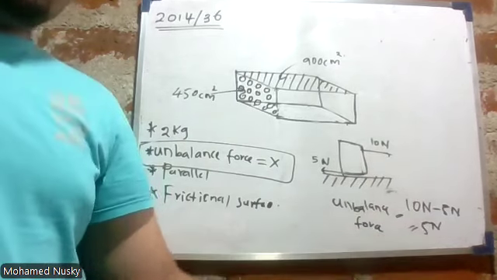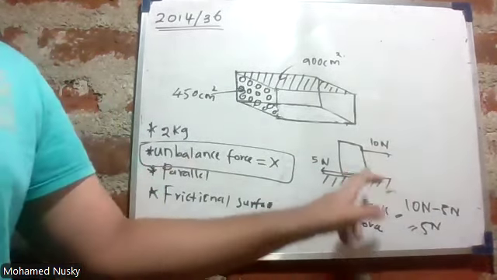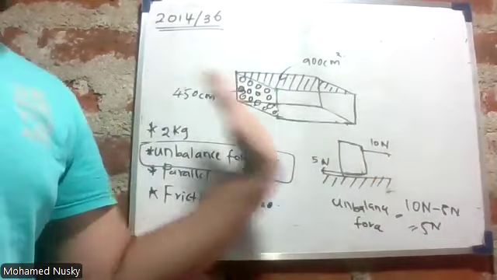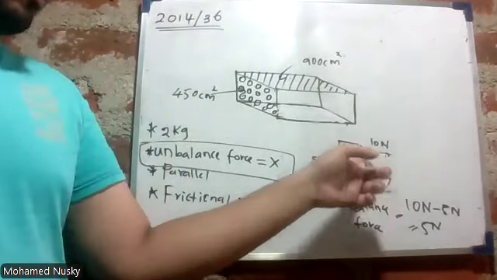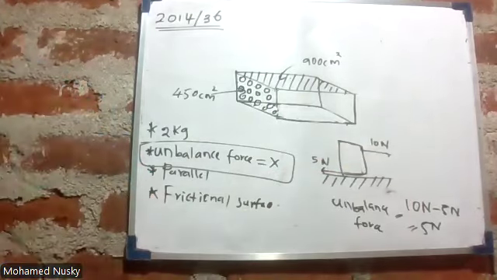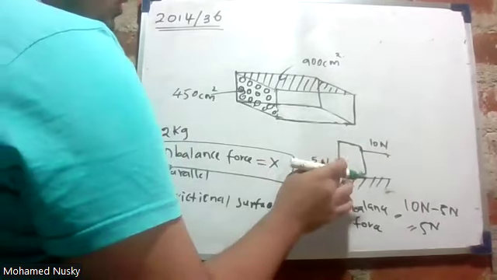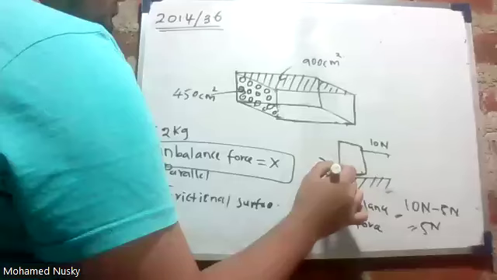This is what is known as unbalanced force, the resultant force acting on it in order to move it. And 10 Newton were applied. But now let's take it like this. There is no friction. Now the surface is smooth.